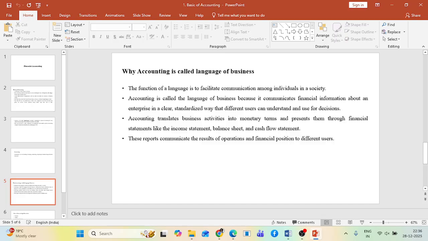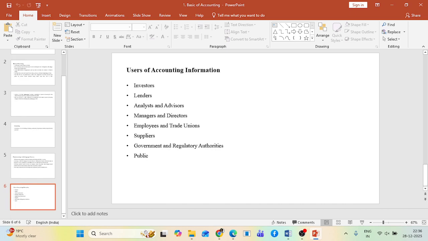Now, I have discussed that it is called the language of business, and I am saying that we need to give all the information to different stakeholders. So, who are the stakeholders or the users of accounting information? There are different users of accounting information. Sometimes you will find that people classify them based on whether they are internal or external. Here, I have mentioned some of the uses of accounting information, starting with investors.